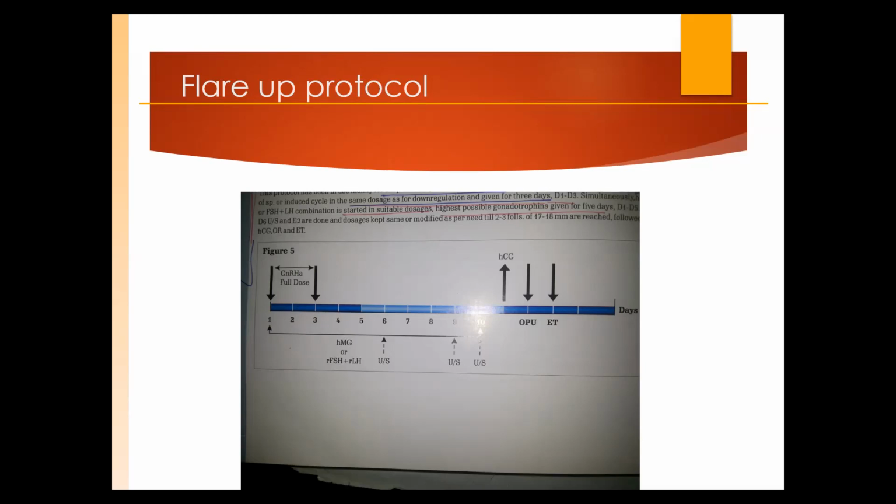Again we will have a separate class on agonist. Look, when we are using agonist for a short time, it has an up-regulatory effect. And when we are using agonist for a long time, it's a down-regulatory effect. So here we are taking the benefit of up-regulation. So when it was given for 3 days, it goes and attaches to the receptors and gives a surge of FSH and LH. So this is the idea behind the flare up protocol, not used for the beginners. When you have become experienced, then only you go for these things.